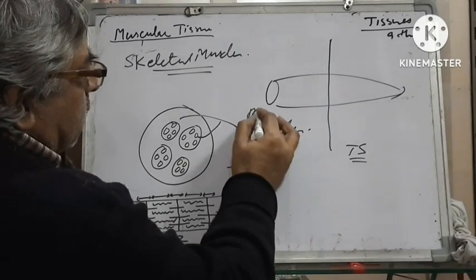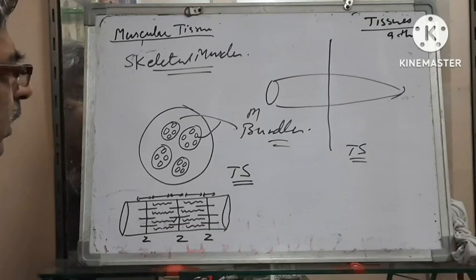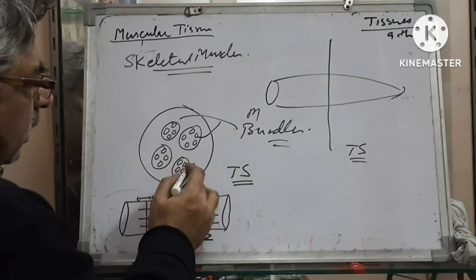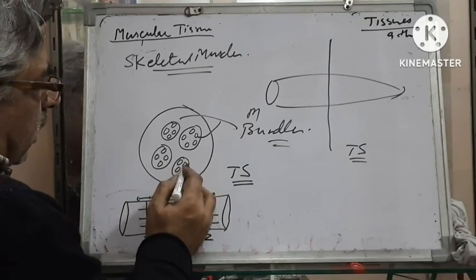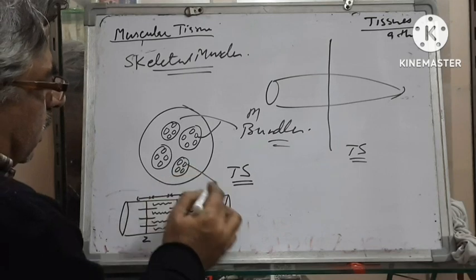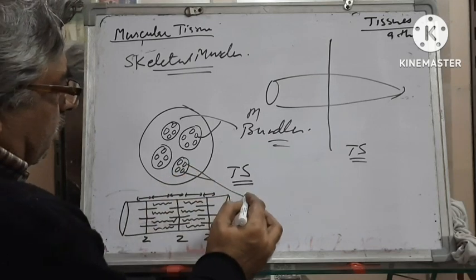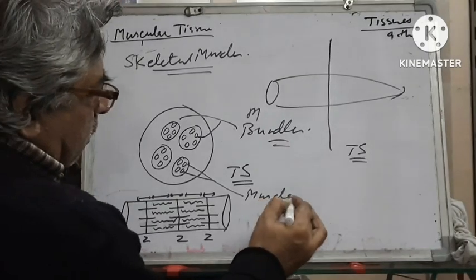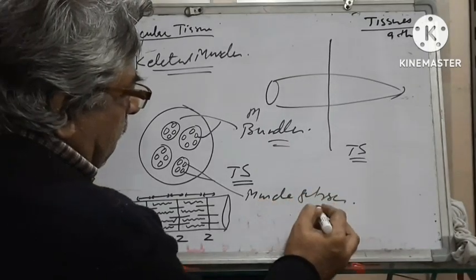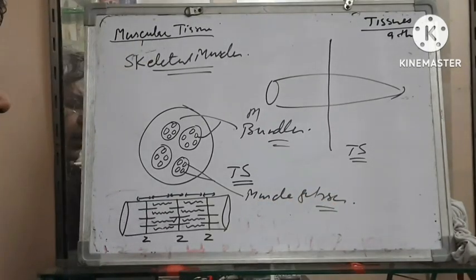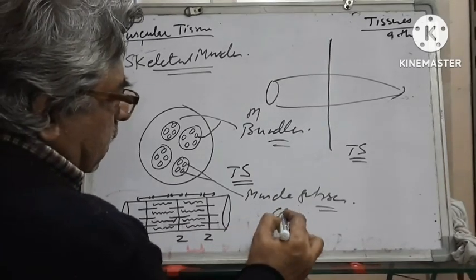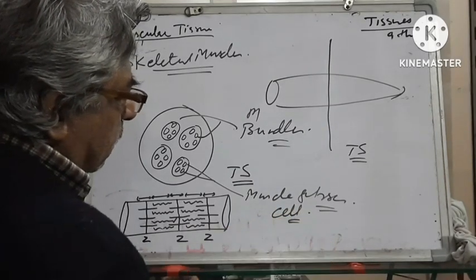These are known as muscle bundles. And each bundle is made up of these muscle fibers, or we can say muscle cells.